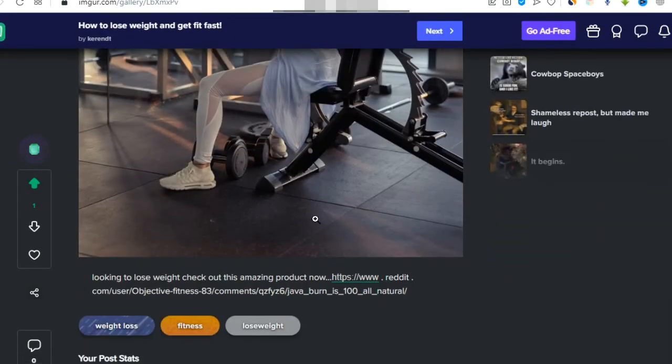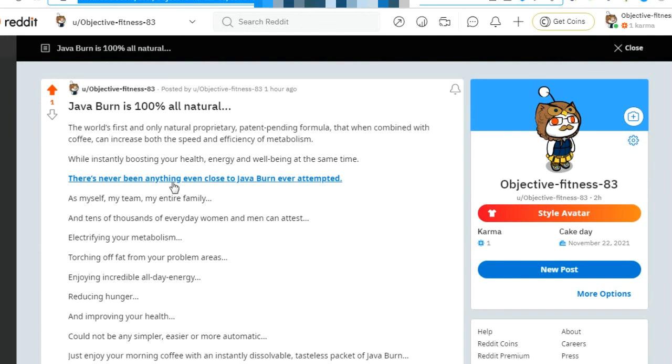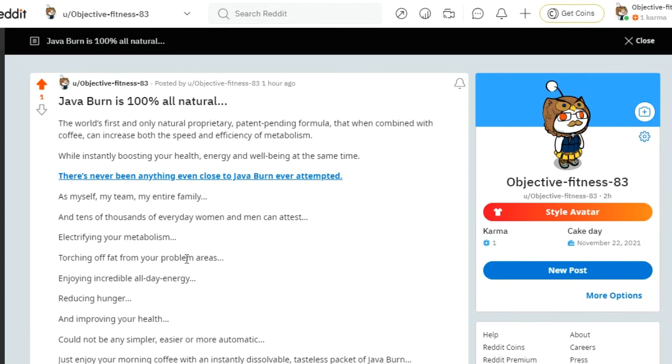Whenever someone sees your post and clicks on it, they will be redirected to Reddit, and when they click here, they will be redirected to the Java Burn landing page. When they purchase a product from there, you will get an affiliate commission. So it's easy and simple.